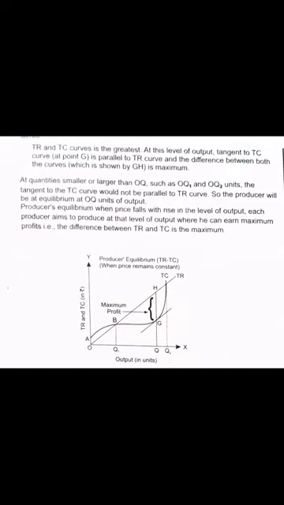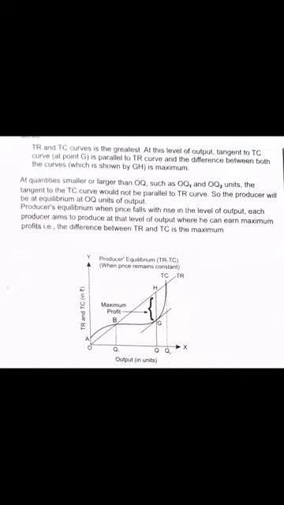Because the producer has still not recovered his cost. Okay, at the first point of equilibrium, the producer has still not recovered his cost. So what will he do? He will keep on producing so that he can recover his cost.